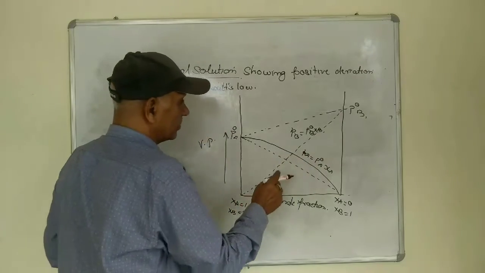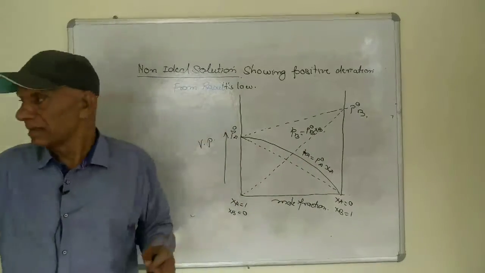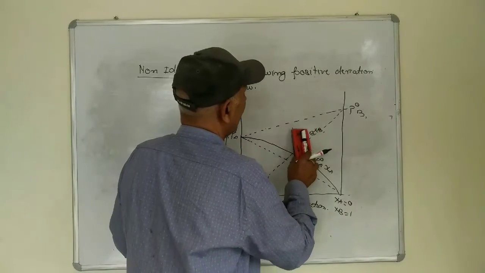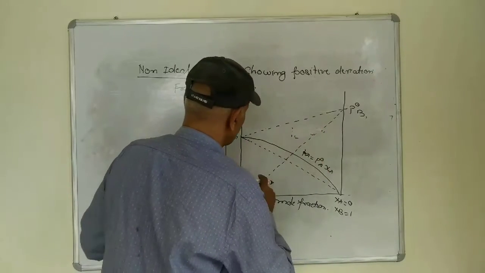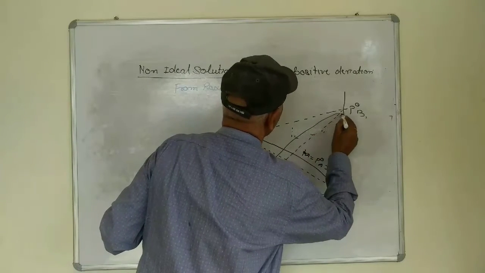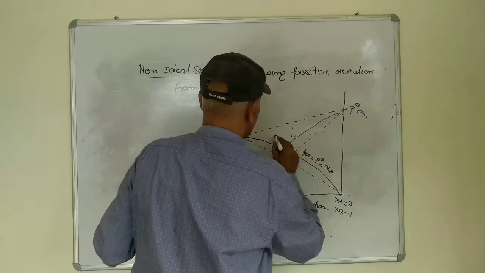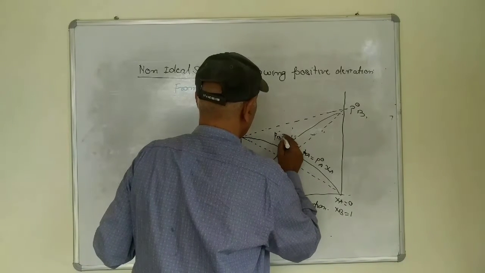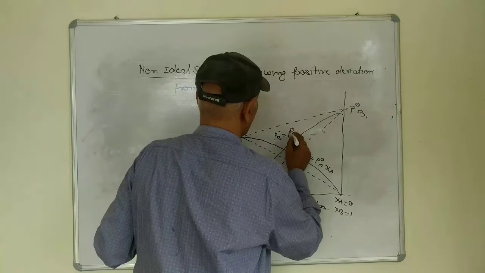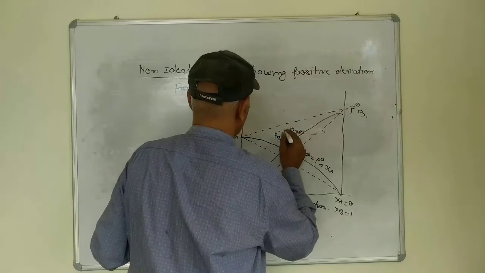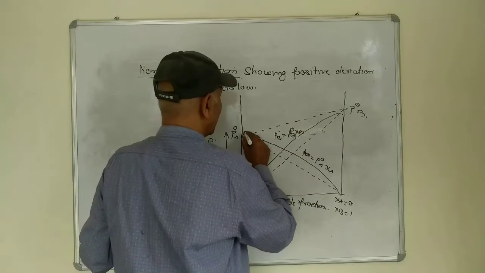So this one also has the greater value than this. You can first draw that. So this is the PB is equal to P naught B expected.